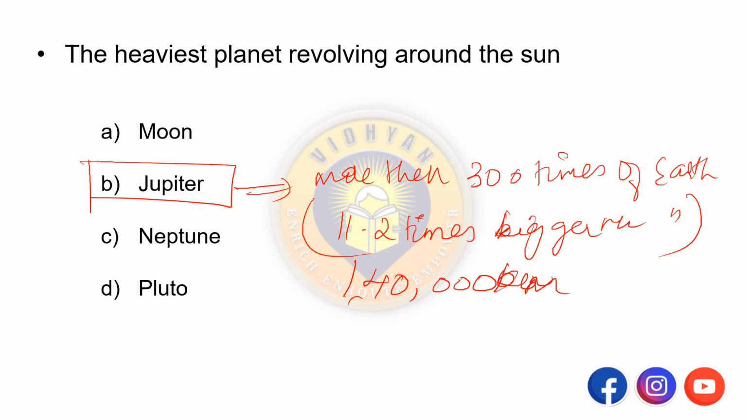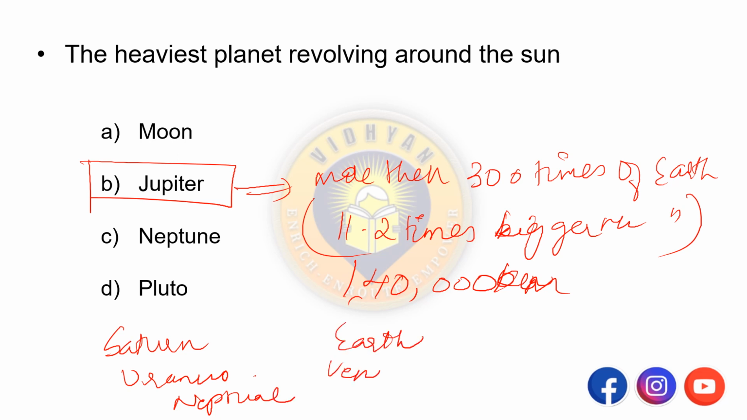The next one is Saturn, then Uranus, Neptune, then Earth, Venus, Mars, Mercury. Okay. Mercury is the least heavy planet revolving around the sun. Okay. Next one.